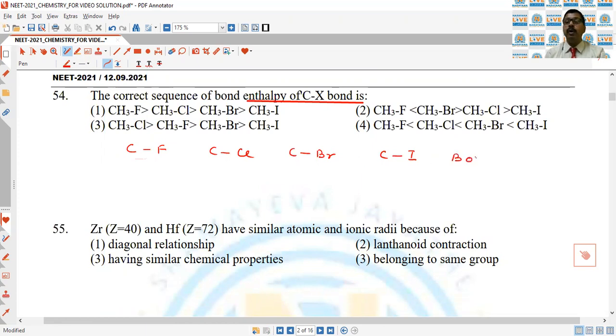So the bond length of C-I bond is more than C-Br bond, more than C-Cl bond, more than C-F bond. They are asking about the bond dissociation enthalpy, which is the reverse of the bond length. That is why the bond dissociation enthalpy of C-F is greater than C-Cl, greater than C-Br, greater than C-I. That is why first is the correct answer of the question.